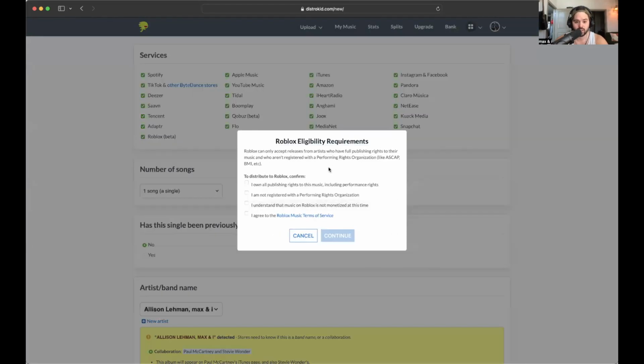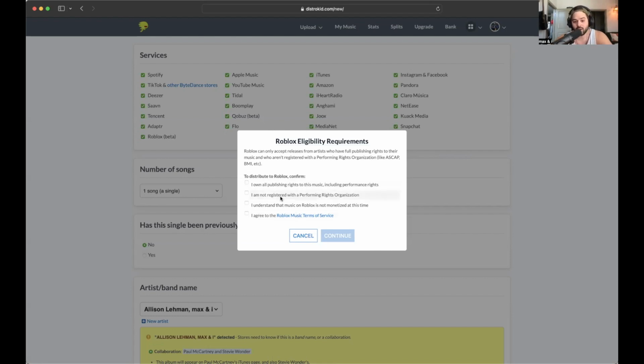Roblox, I haven't seen this one before. Roblox eligibility requirements: to distribute to Roblox, confirm I am not registered with a performing rights organization. So that means BMI. I think it's called APRA, or there's a bunch of other ones that you can register to. I am registered to BMI. And again, that's a whole other conversation, a whole other sector of music that, in my opinion, is less fun. I'm all about just having fun with music.